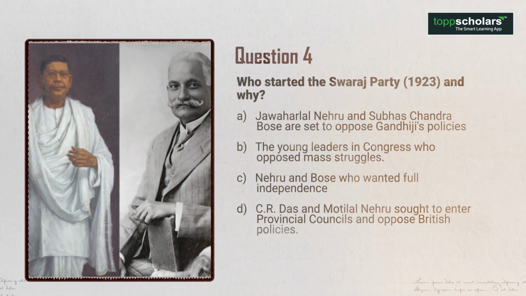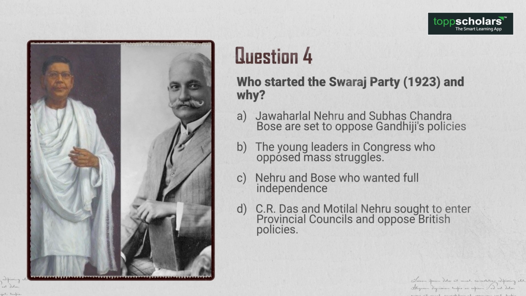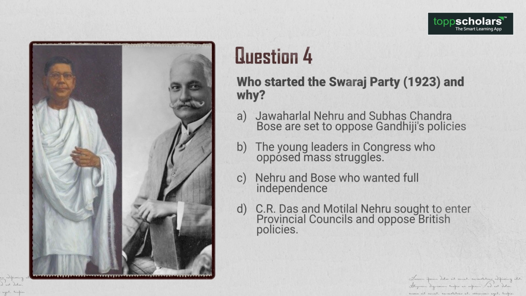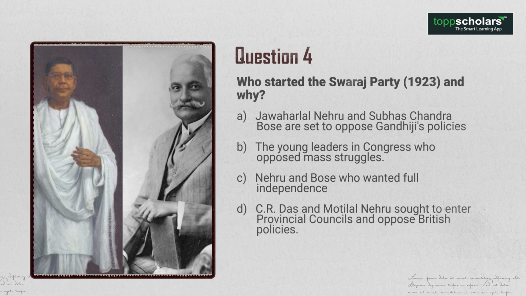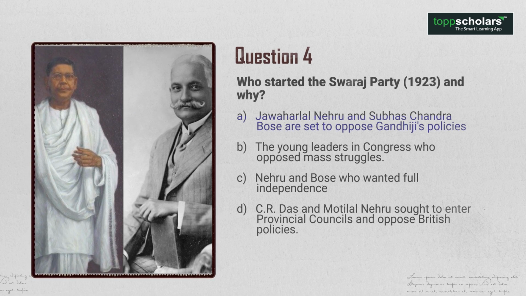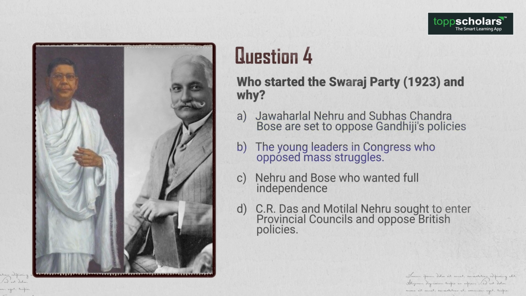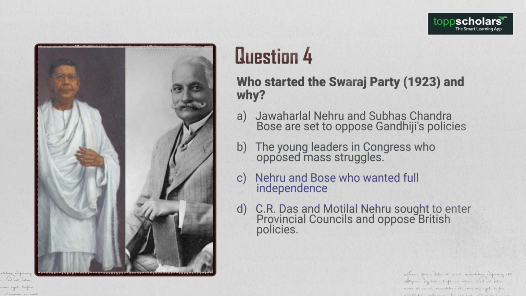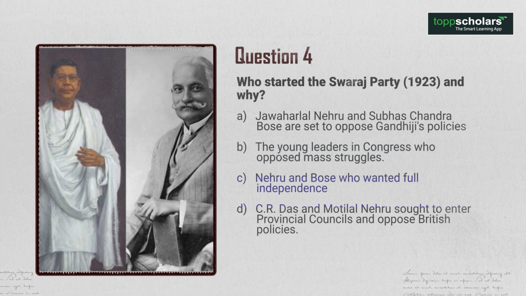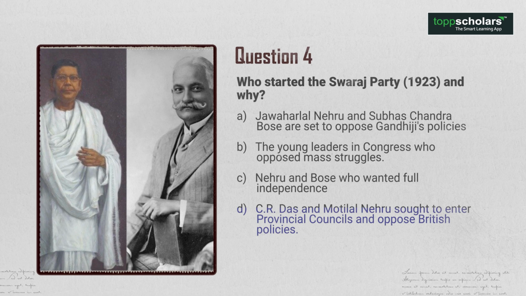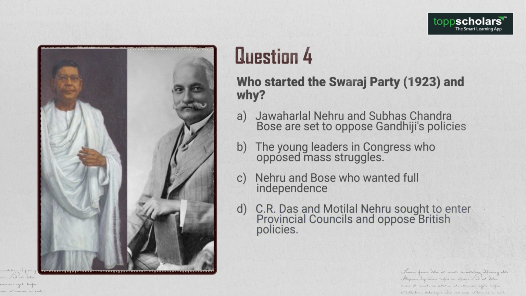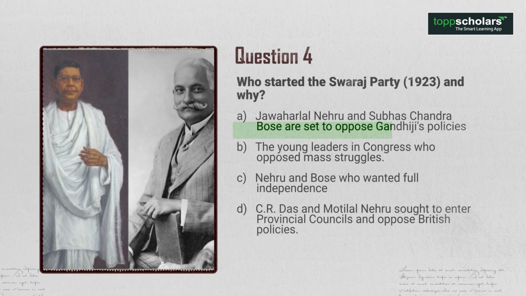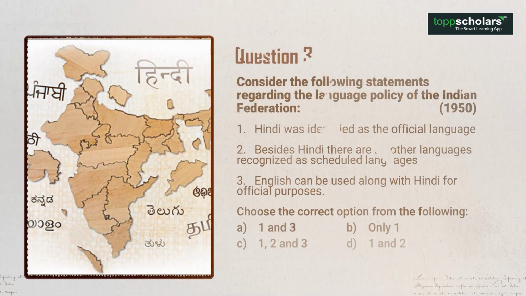Question 2. Which one of the following attributes was common to the writings of Jyotiba Phule, Kashi Baba and Periyar? 2023. A. Injustices of caste system. B. Demanded economic equality for low castes. C. Raised awareness about issues related to women. D. Motivated Indians for their national freedom. The answer is option A. Injustices of caste system. Question 3.